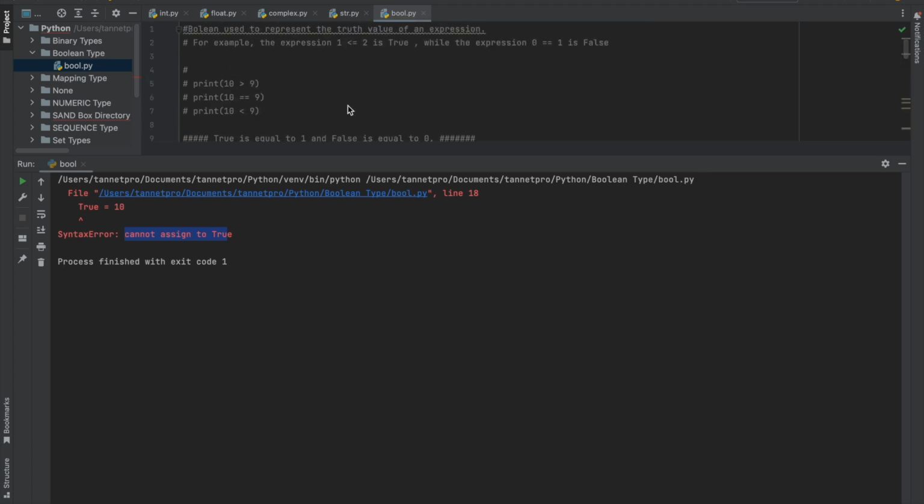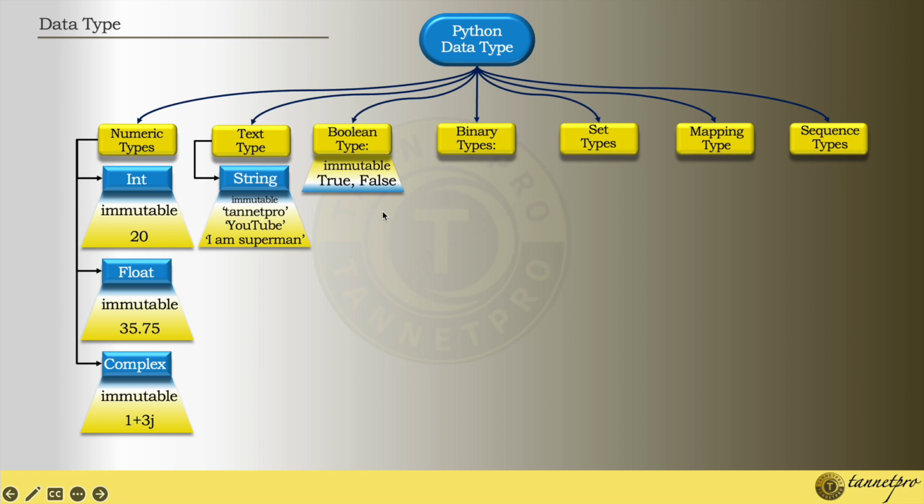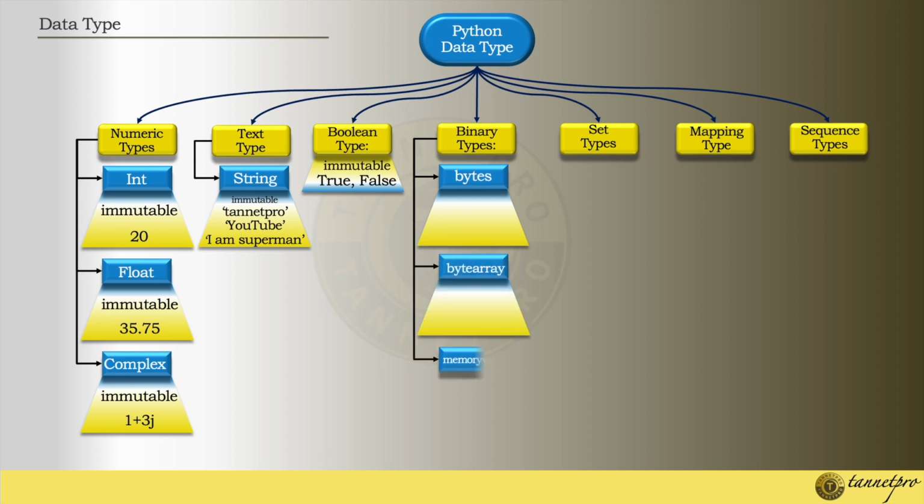So till now we have covered the numeric data type, text type, boolean type, and now I'm going to start with the binary data type. So what is the binary data type? Under the binary data type, multiple things come: bytes, bytearray, and memoryview. These three always come here. Bytes is always immutable, bytearray is mutable, and memoryview only views the internal data.